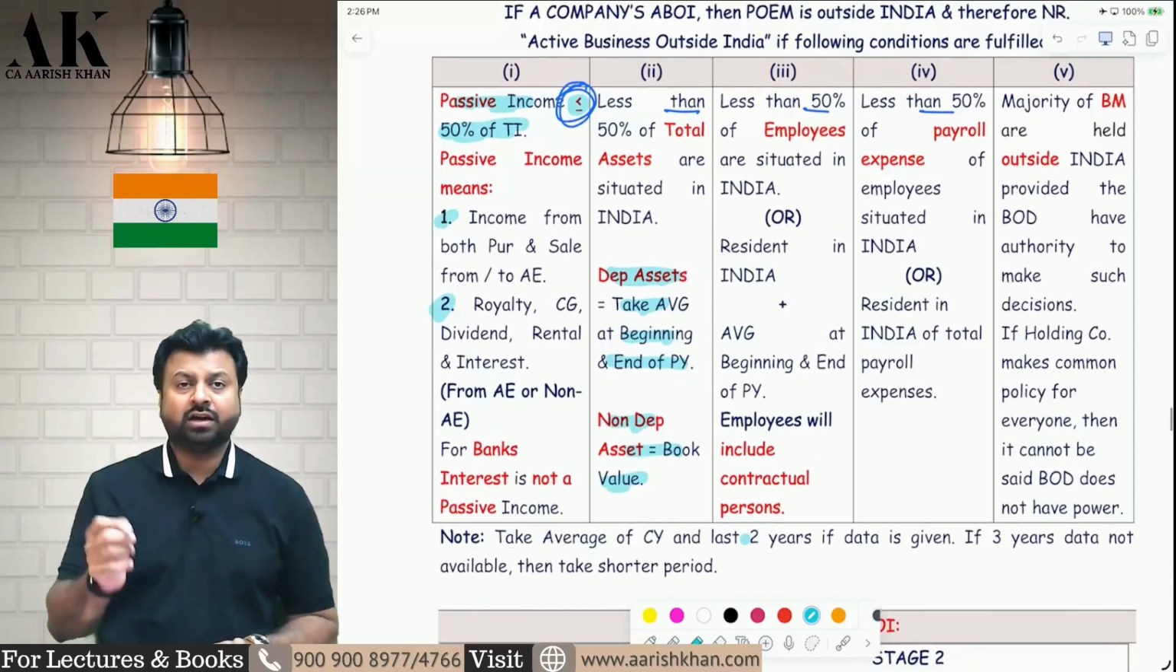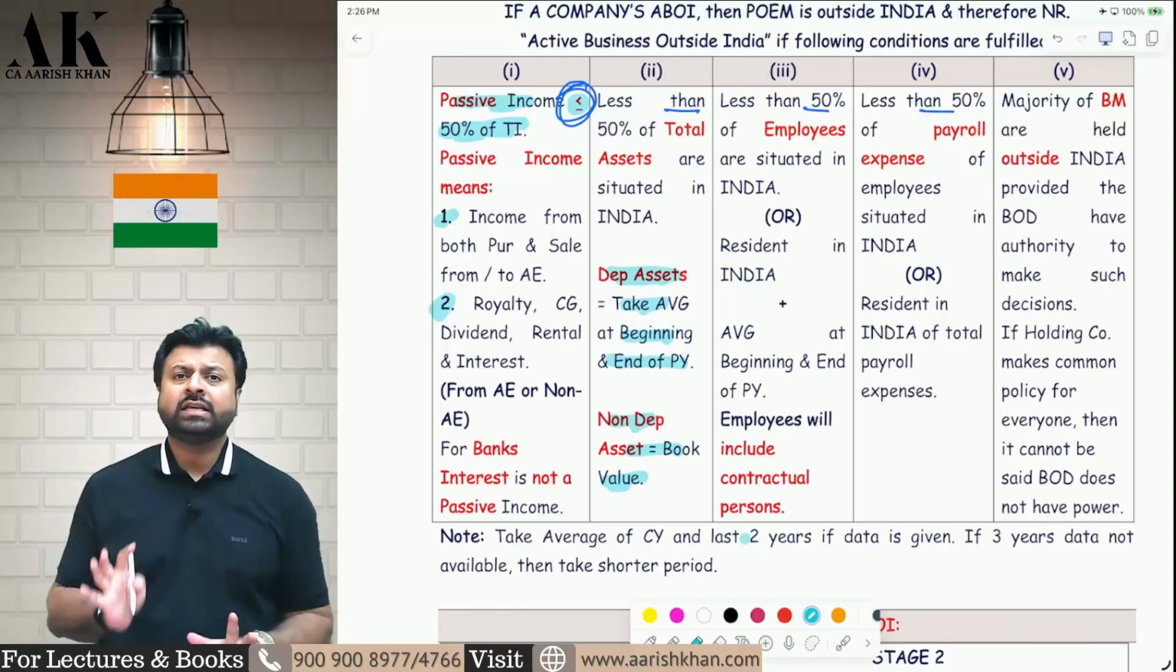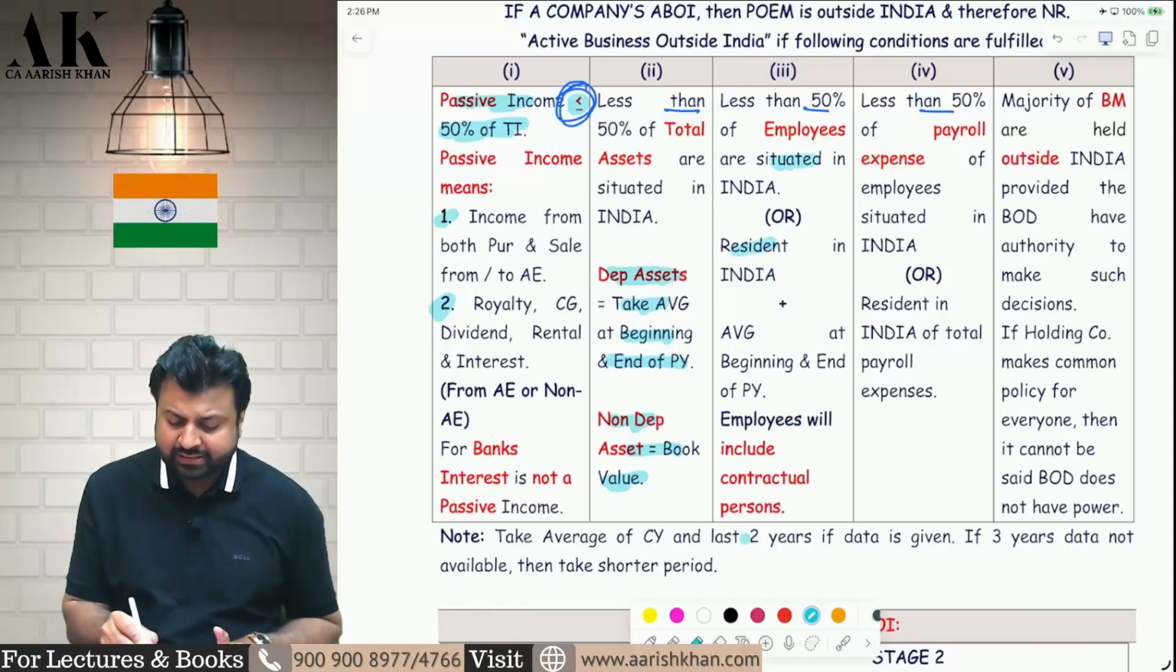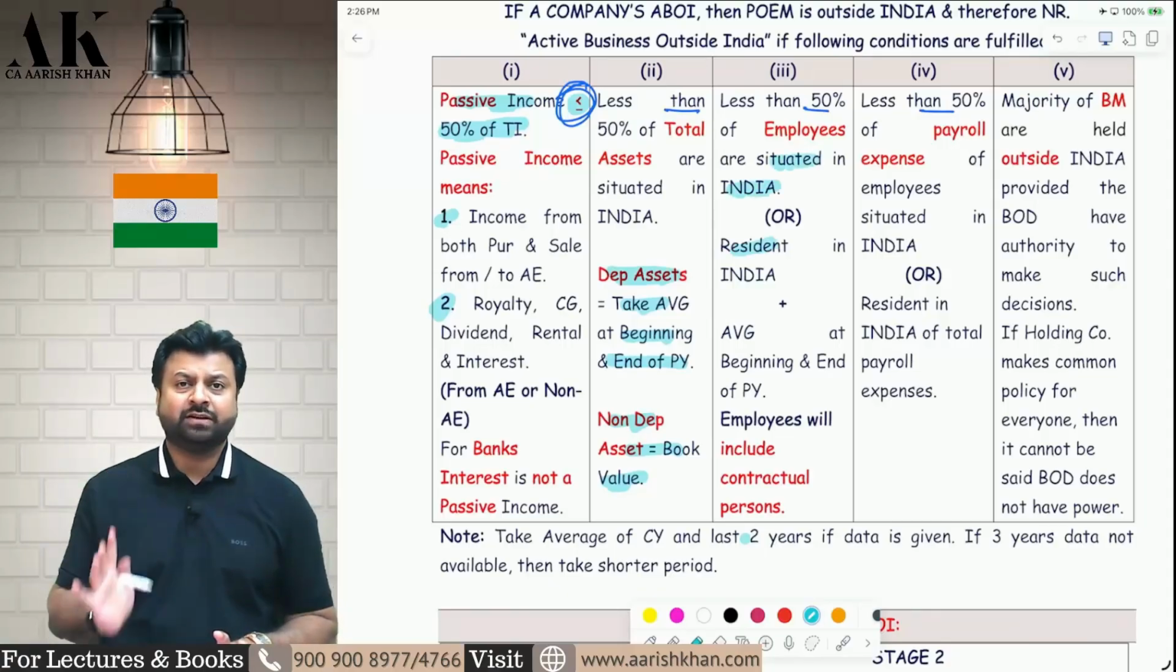Third condition, the employees who are resident in India or who are situated in India should be less than 50% of the total employees.